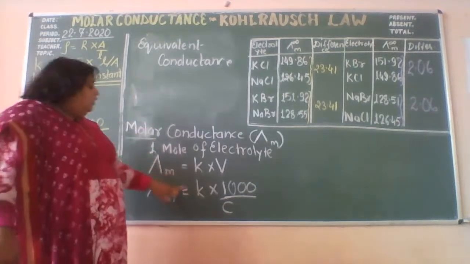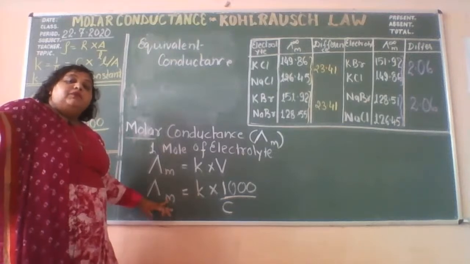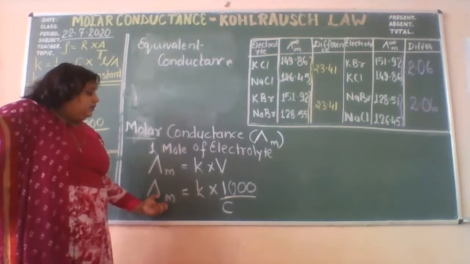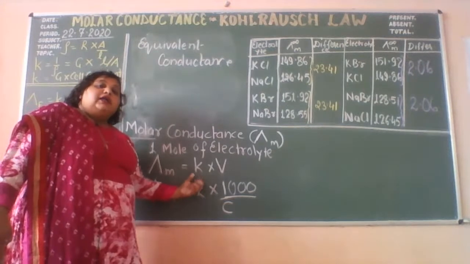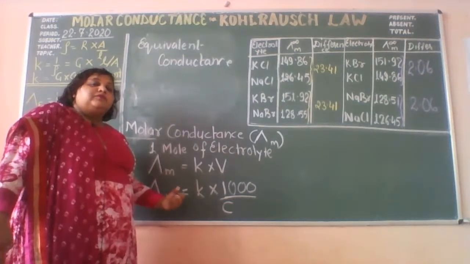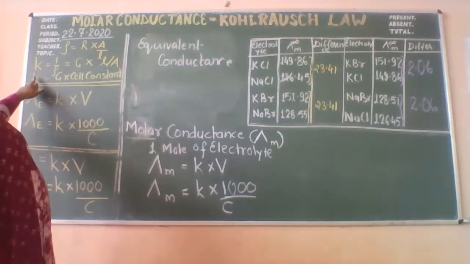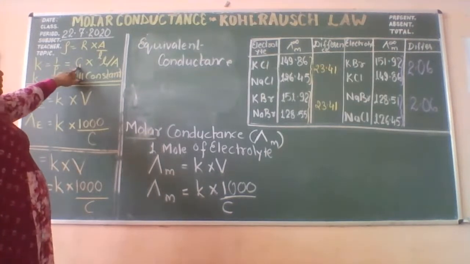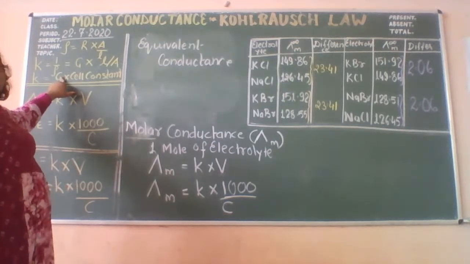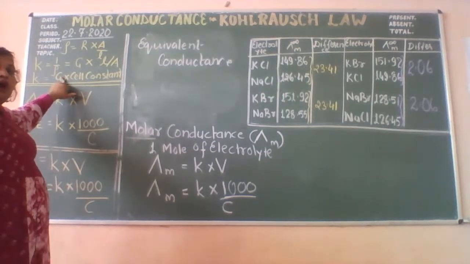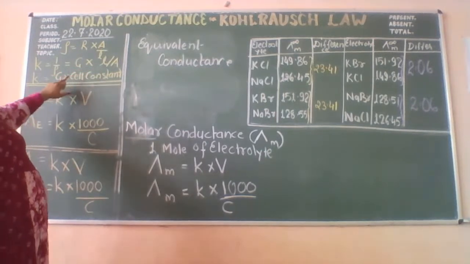Right? Can any of you write the unit of cap M, the molar conductance? Here, what is this? K. And its unit, from this formula, we can work out the unit. What is the unit of K here? You all can see here, this is G or the conductance. That is cycle or mole. And here it is L upon K. Right?